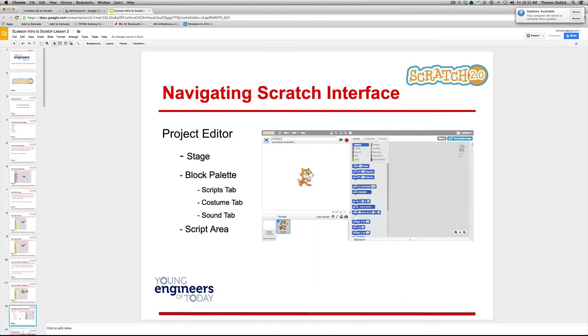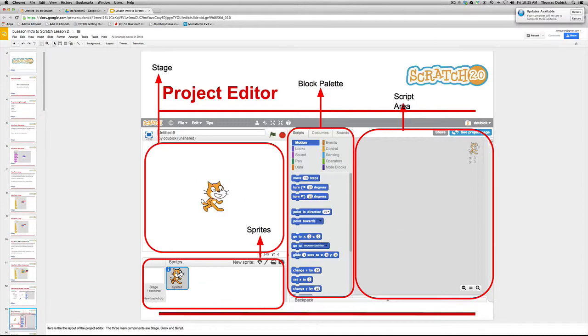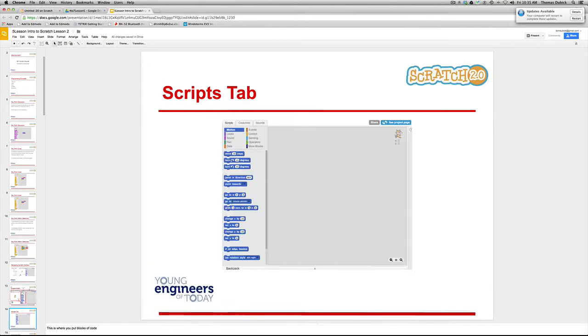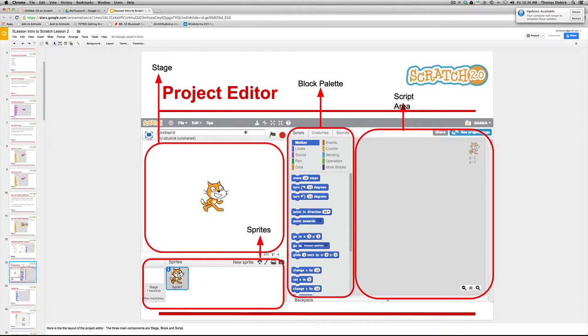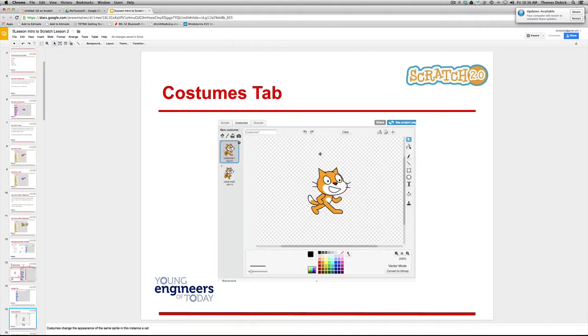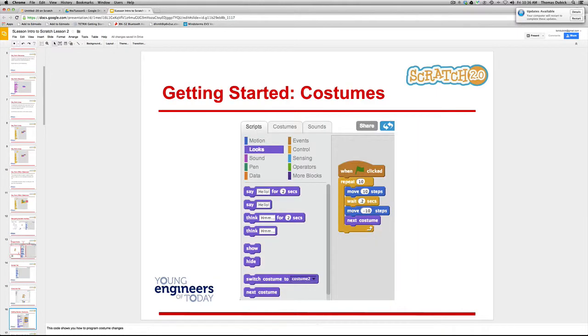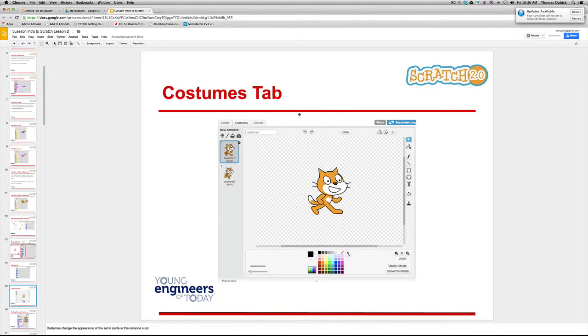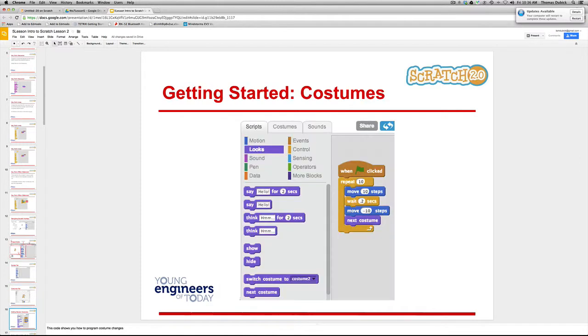All right? We've reviewed this by now. You should know this is where the cat's going to be running around, or your object's running around. Here's where code is, costumes and sounds. So there they are: your stage, your block palette, your script area where we dropped in scripts. If we click on here, click on there, it's scripts. There's costumes, and then the next one after that would be sounds right here. We really haven't gotten much into sounds.